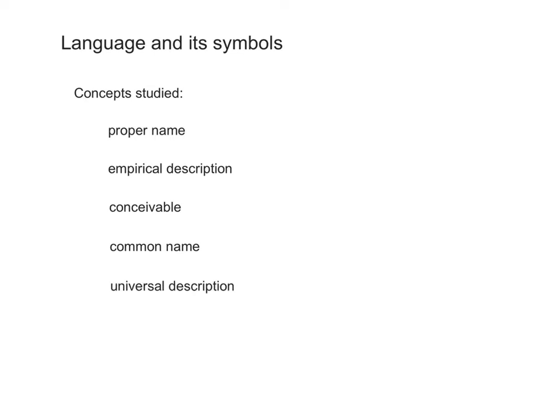Language and its symbols. Concepts studied: proper name, empirical description, conceivable, common name, universal description. Language employs four kinds of symbols to represent reality. Two to symbolize the individual, two to symbolize the essence which is common to all the individual members of a class. Individual and aggregate. Language can symbolize an individual or an aggregate by either a proper name or a particular or empirical description.